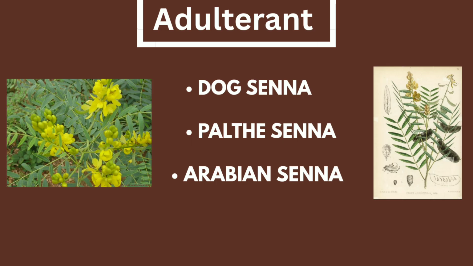Let's move forward toward the adulterants of senna leaves. The adulterants of senna leaves are the following. First is dog senna, second is Palthe senna, and third is Arabian senna. All these types are adulterants of Alexandrian senna, as they contain a very low amount of sennosides in them.